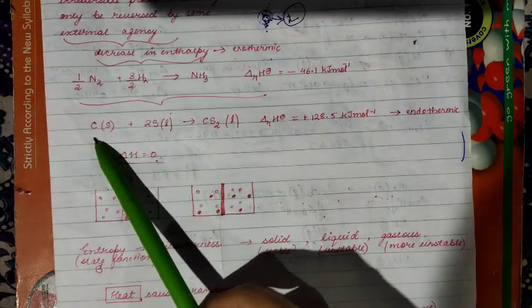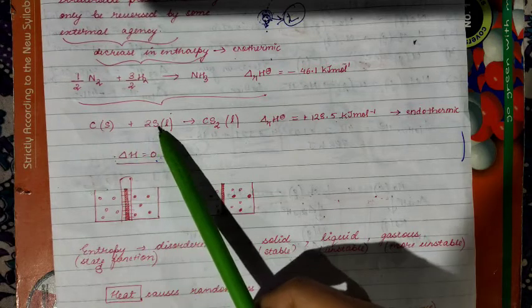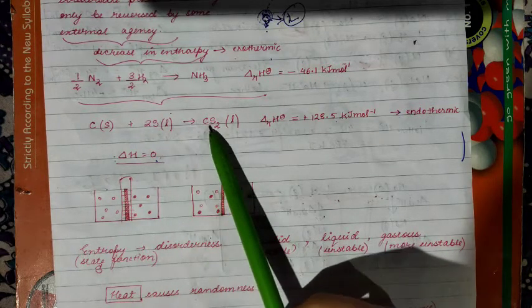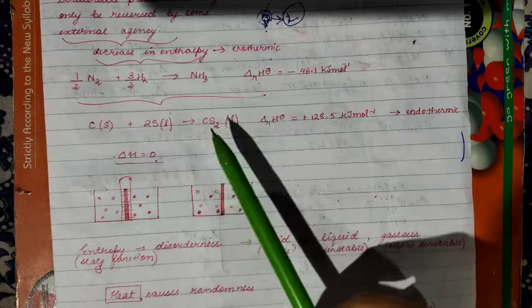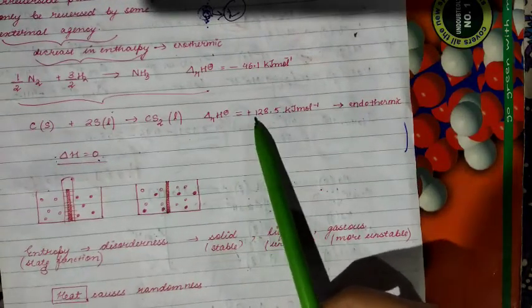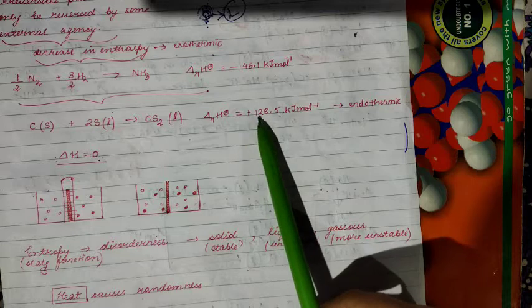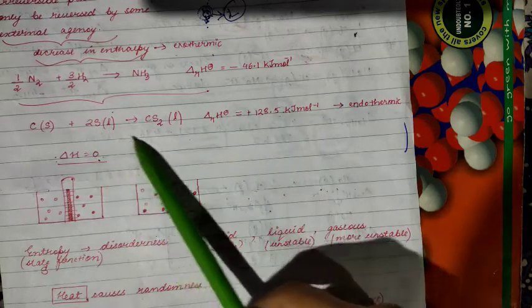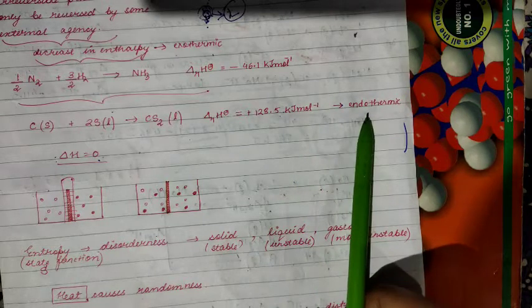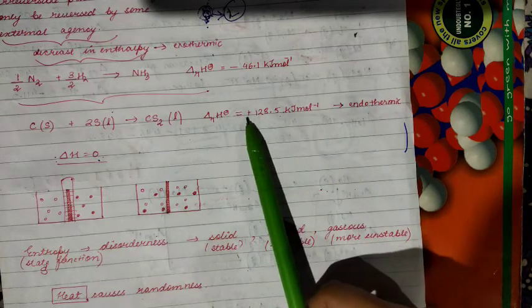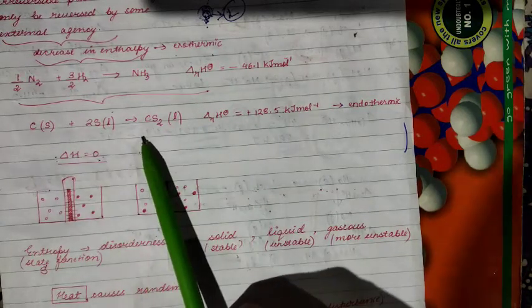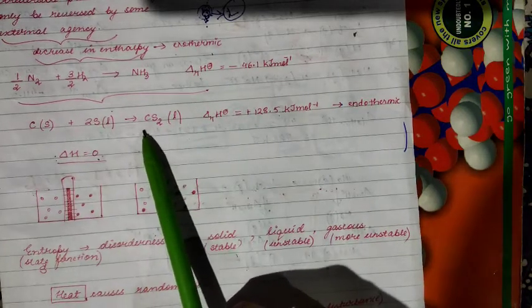C, that is carbon, plus 2 S, this is the sulfur atom, 2 sulfur, you will get carbon disulfide. But here you can see that the enthalpy is positive, plus 128.5 kilojoule per mole, and this is an endothermic reaction because heat is increasing, enthalpy is increasing in the whole reaction, means you have to apply heat so that the reaction occurs, right?